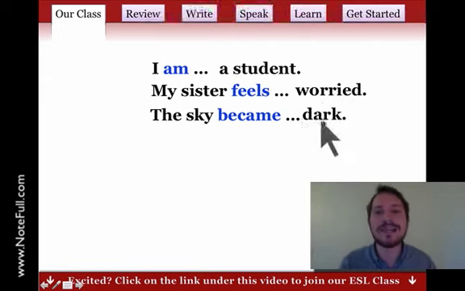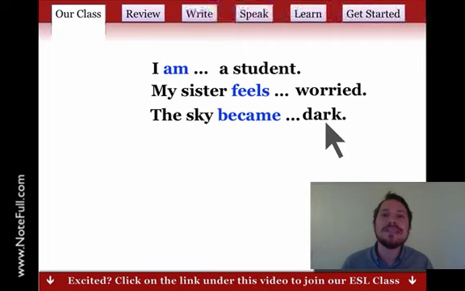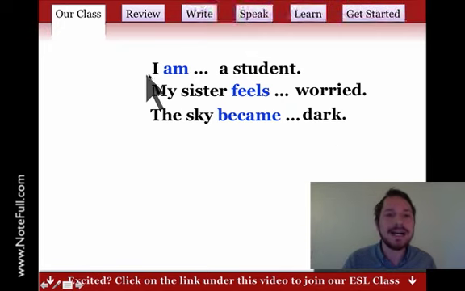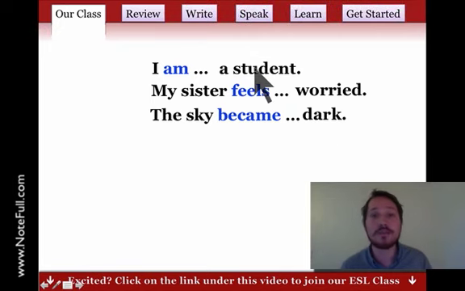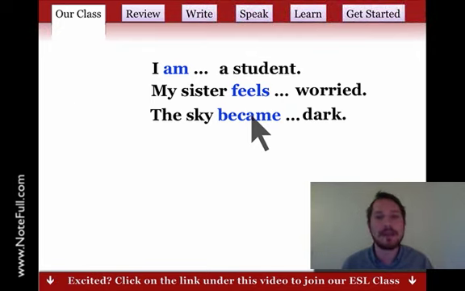Right? The sky became dark. Again, it's an adjective. So, we have a new kind of verb that we're talking about today. It's called a linking verb. And a linking verb, it makes a link. It helps you join two ideas. I, student, right? Student describes me. My sister, worried. It tells me about her. The sky, dark. We use became to show a change, right? And these are called linking verbs. We're going to practice those a lot in our lesson today.